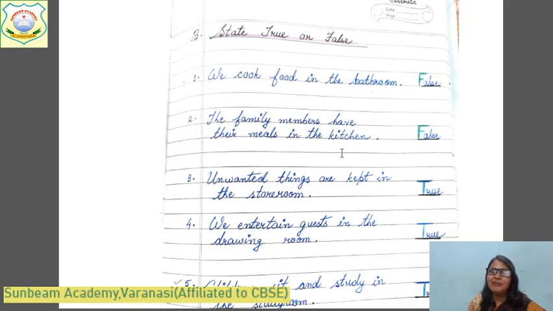Where they take their meals? In the dining room. And come to the third one. Unwanted things that are not useful, the extra things, we keep in the storeroom. Yes, it is true. We keep the extra things in the storeroom. Come to the fourth one.